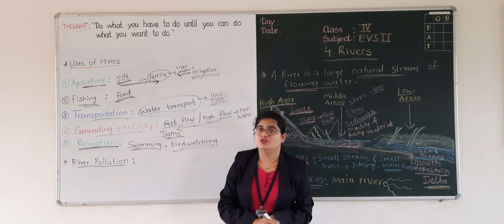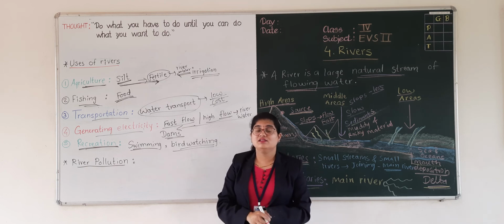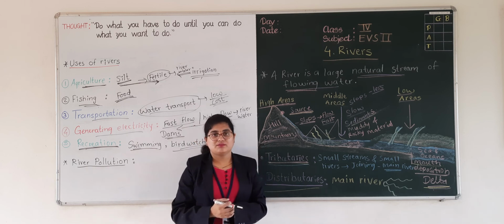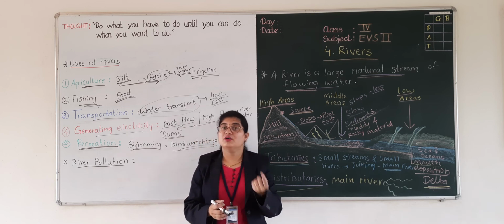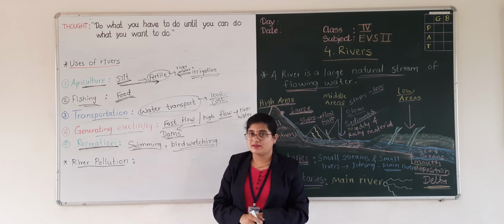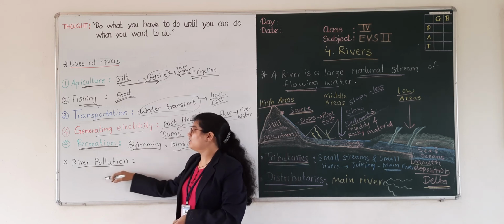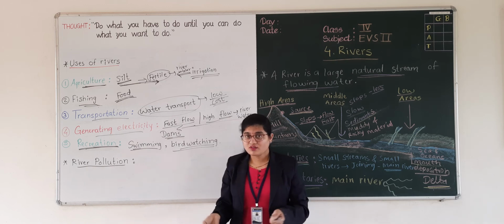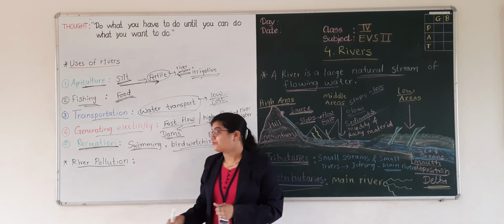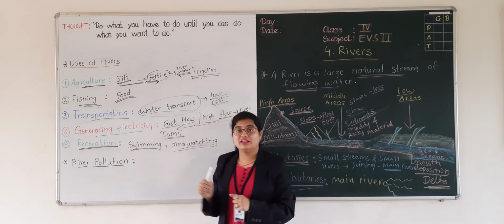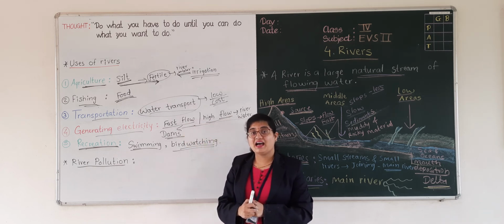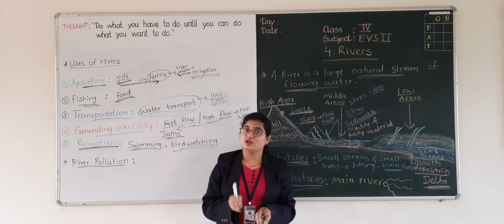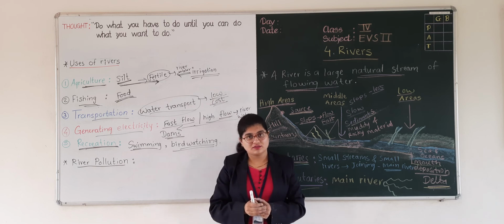We can also see that the idols of God and goddess are immersed in the rivers. When we do Ganpati Visarjan, we immerse the idol of Ganpati or different goddesses or gods, and they are thrown into the rivers. Household waste material and waste from the factories is also dumped into the rivers.